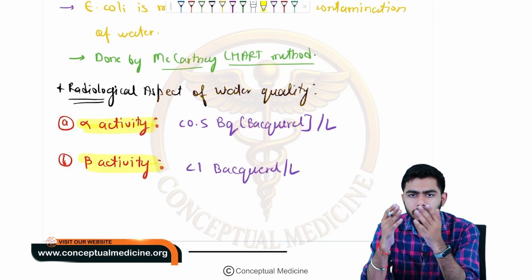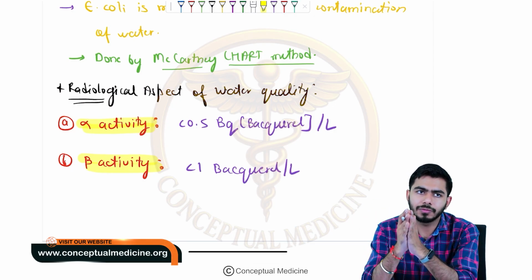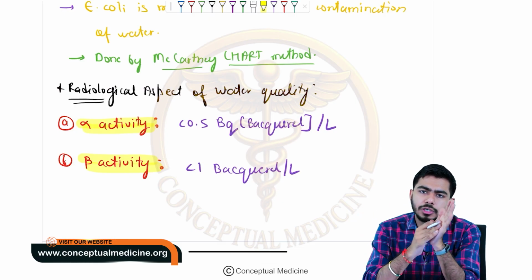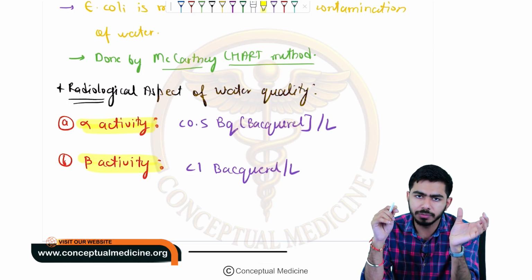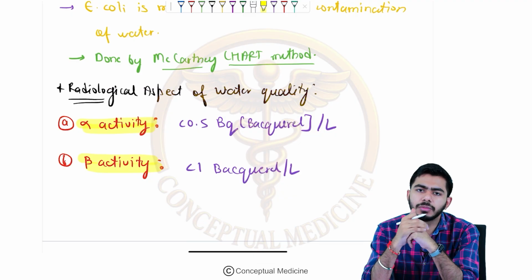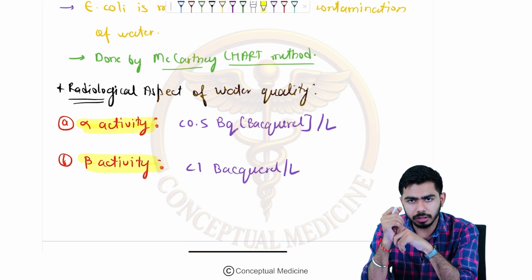Then we talked about the hardness of the water, in which we covered temporary hardness and permanent hardness. In temporary hardness, I told you the components are the bicarbonates, mainly calcium and magnesium bicarbonates. And in permanent hardness, I told you there could be nitrates and chloride ions.